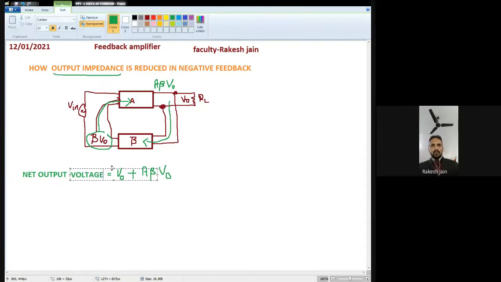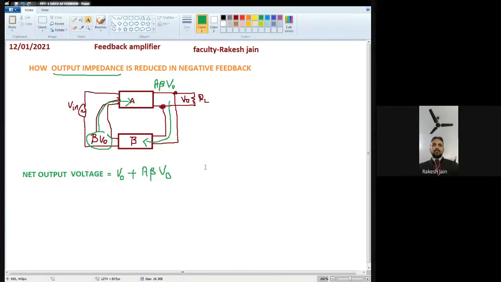So the net output voltage is equal to, we know from Ohm's law, voltage is equal to current multiplied by resistance or impedance. Here we talk about the output impedance, which means output resistance. So the voltage is output current multiplied by output resistance. Let's suppose the output impedance is Z0.